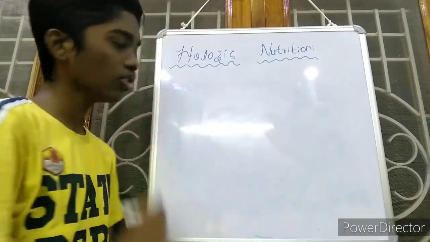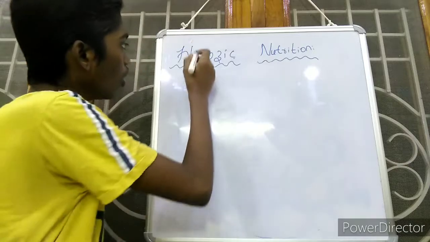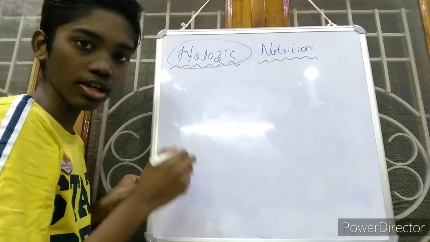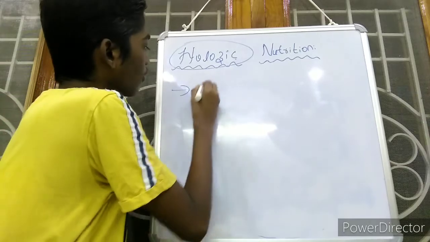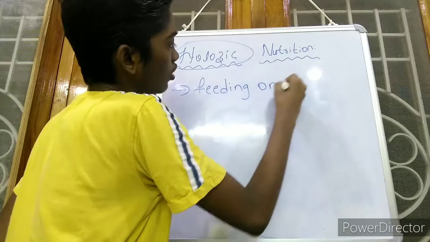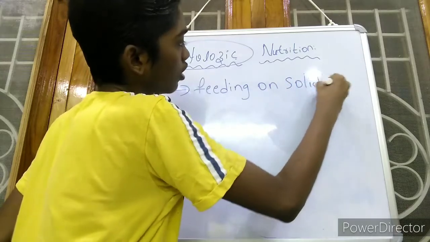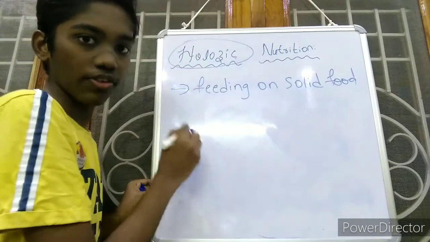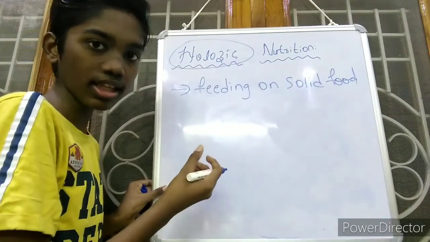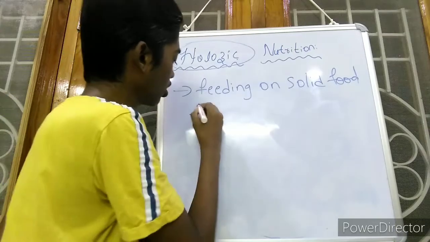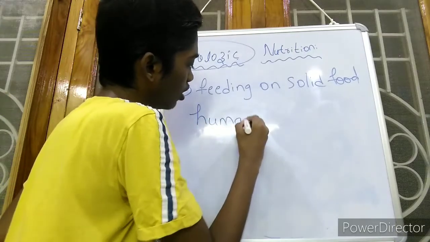Friends, coming to the holozoic type of nutrition. Holozoic nutrition means feeding on solid food. By observing this statement, we can say that the best example of holozoic nutrition is human beings. Why?